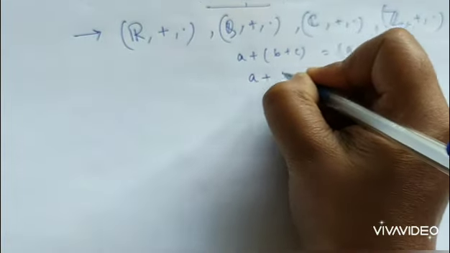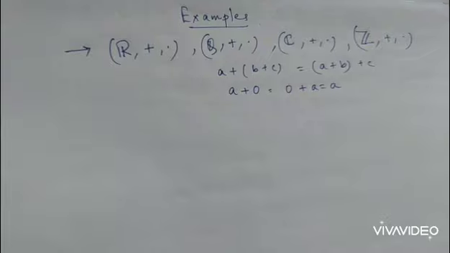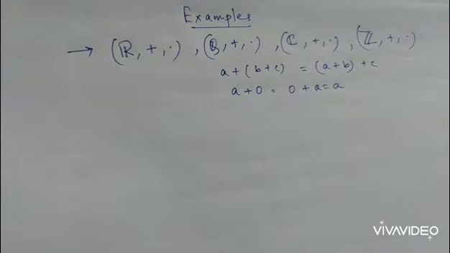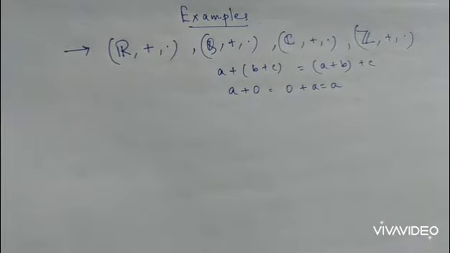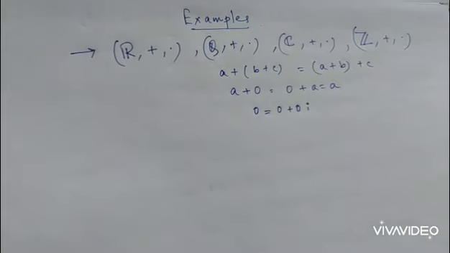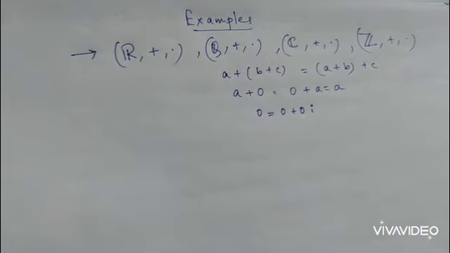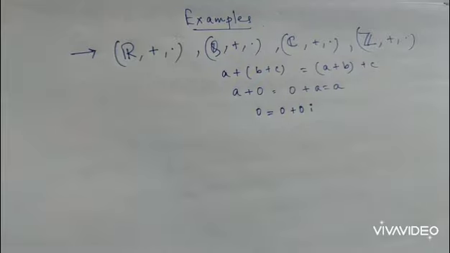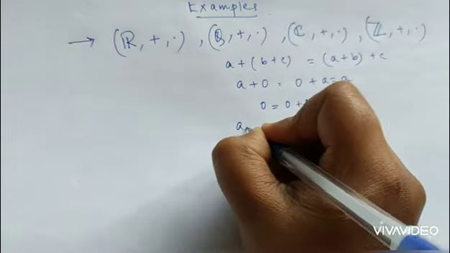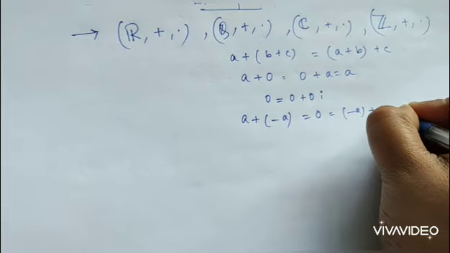What will be the possible identity element? Additive identity element. Any element added with 0 gives us the element itself, and for complex numbers 0 can also be written as 0 plus 0i. So it has the existence of additive identity. Next, presence of inverse, just the negative of the number. If I add a with minus a, it gives us 0 from both ends.